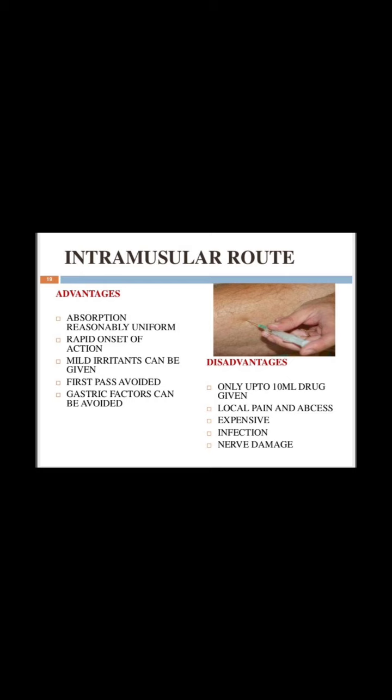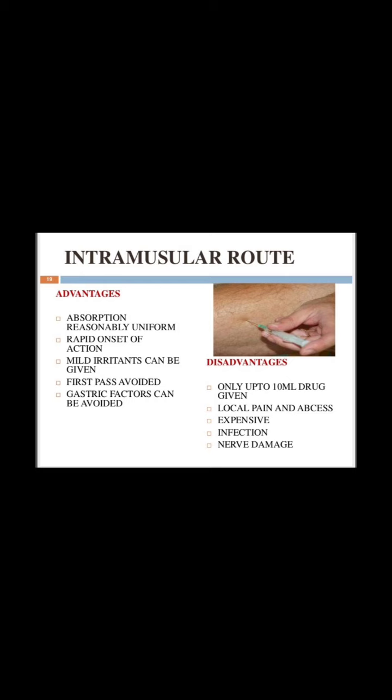Next route is the intramuscular route. In this route of drug administration, the needle is introduced deeply into the deltoid muscles or the gluteal muscles. The injected medicine reaches the blood circulation and produces its effect.